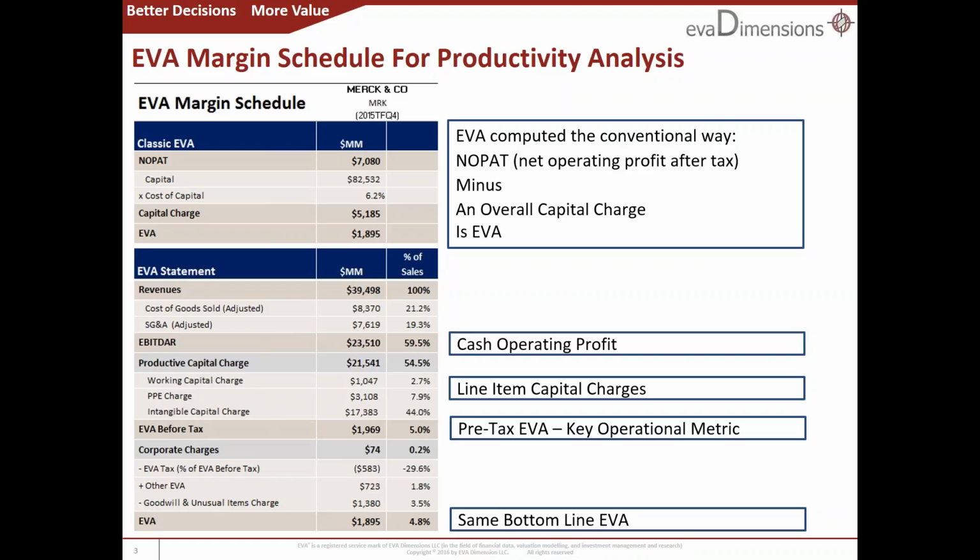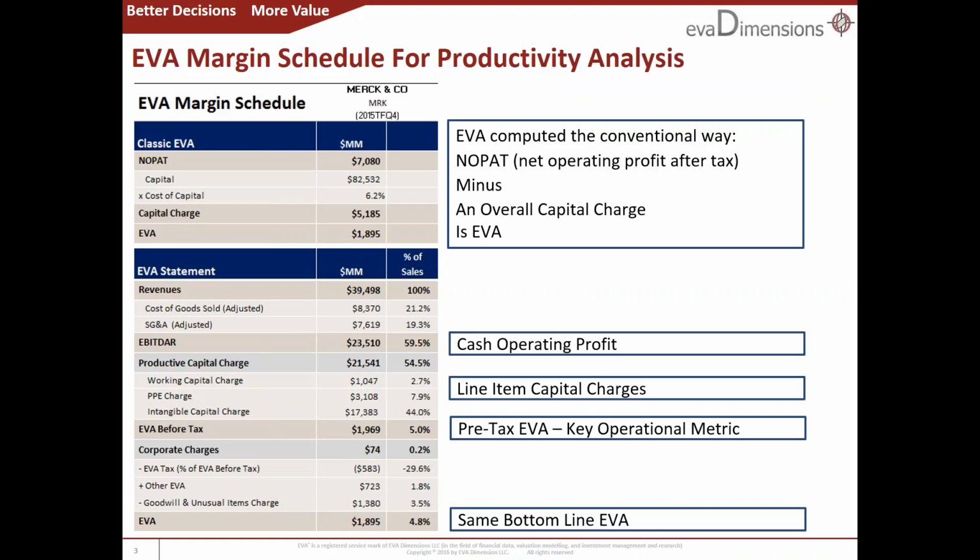Our clients really like this schedule because it simplifies management. It consolidates all the P&L and balance sheet productivity levers into a single schedule of economic profit and loss. In fact, the EVA P&L and margin schedules in the software do the job so well, there are many reasons why you should use them and abandon ROI analysis.